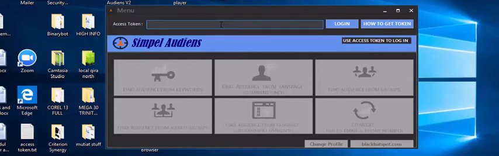In the next couple of minutes, I'll show you how to extract tons of emails from Facebook groups and other pages. Now my access token, I've copied it, so this is my access token.